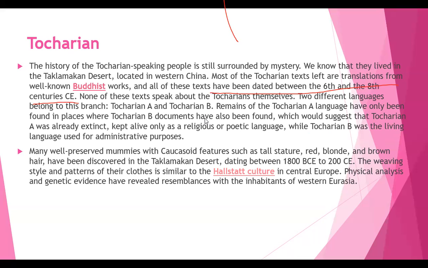Two different languages belong to this branch, that is Tocharian A and Tocharian B. Remains of the Tocharian A language have only been found in places where Tocharian B documents have also been found. Right.